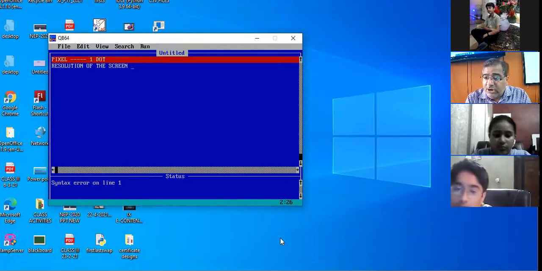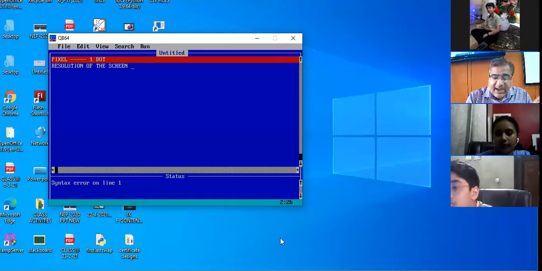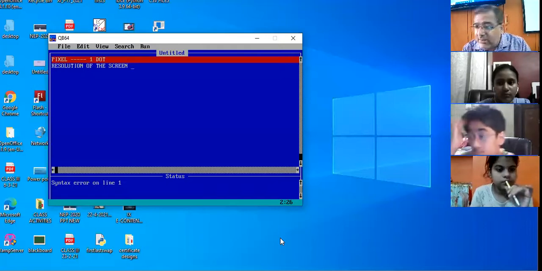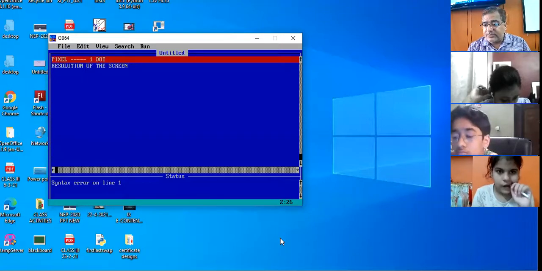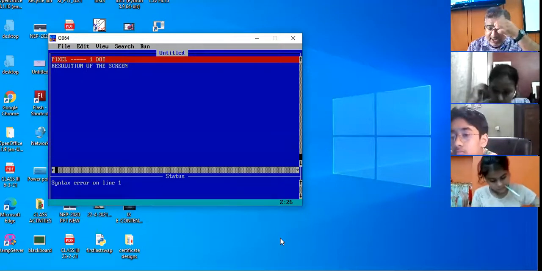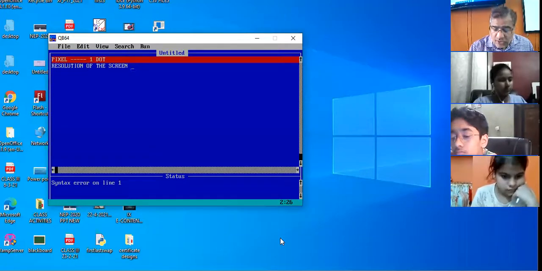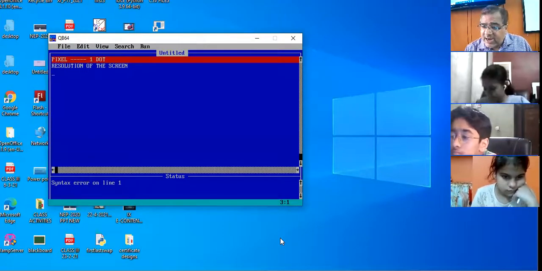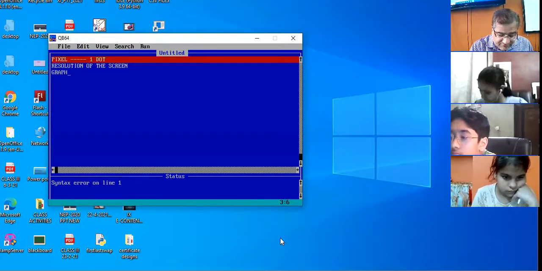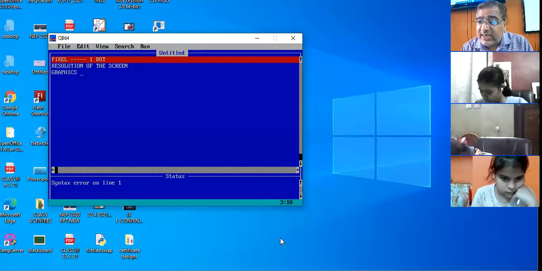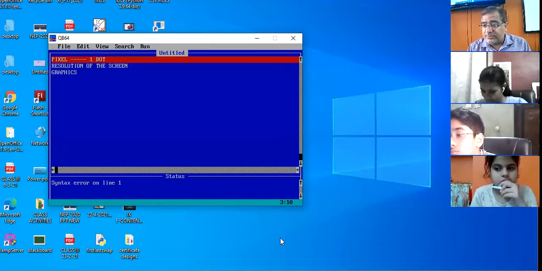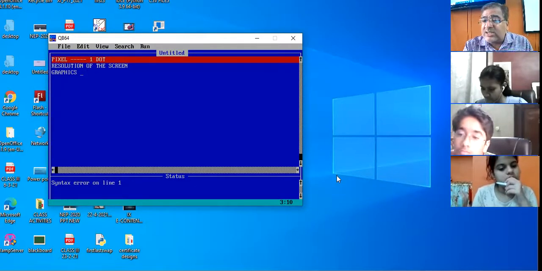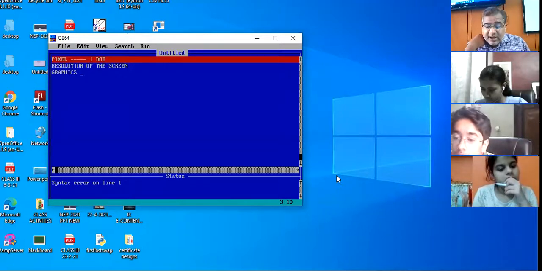Okay, so number of pixels horizontally and vertically, they determine the resolution of the screen. Right? Clear? So QBasic window provides us very greater advantage to create graphics. We can create graphics using the QBasic programming window. Okay, so we have to set the screen resolution as per our convenience.